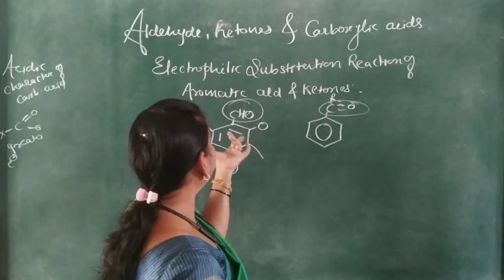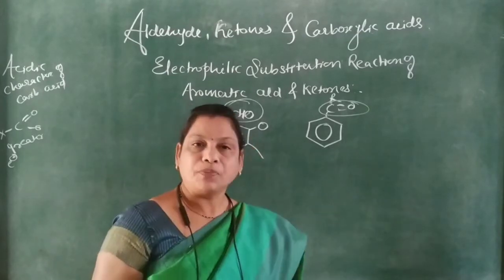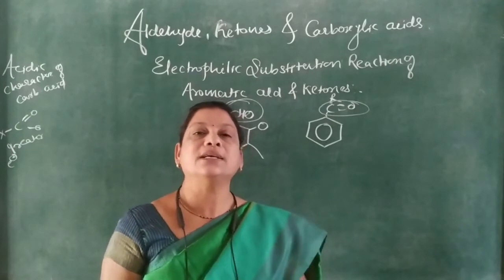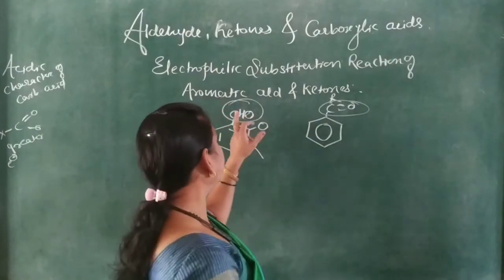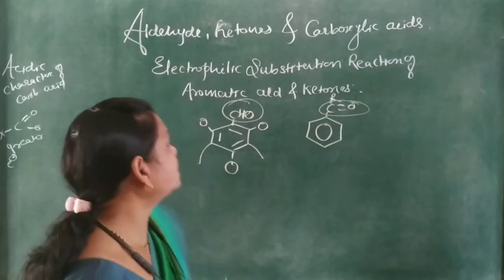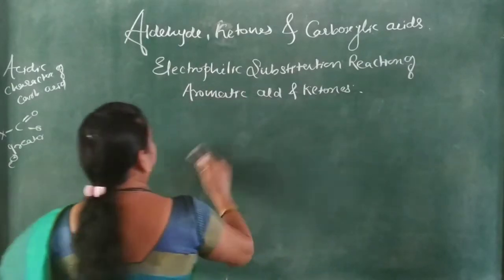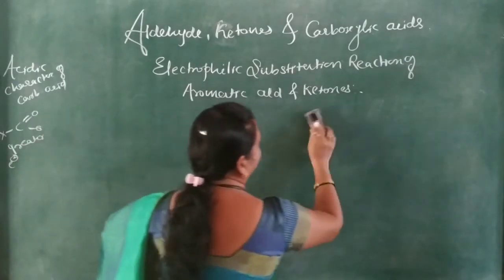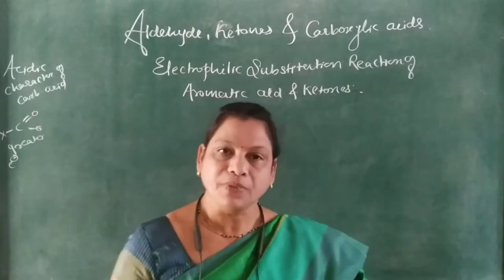Meta substituted aldehydes or ketones are obtained as the major product because of the aldehyde and ketonic group. So the nitration, sulfonation and halogenation of aromatic aldehydes and ketones are included in the electrophilic substitution reactions.